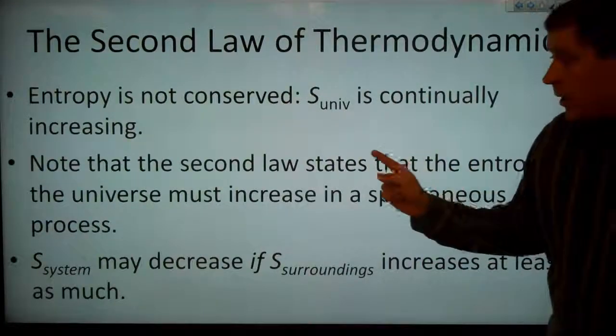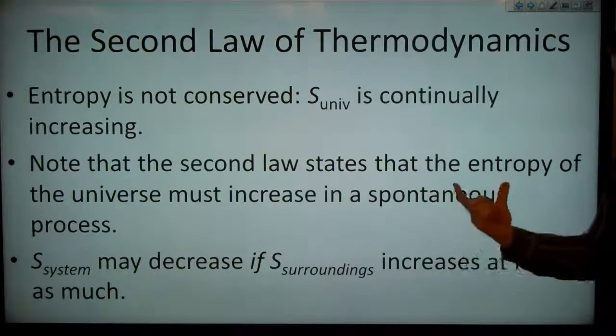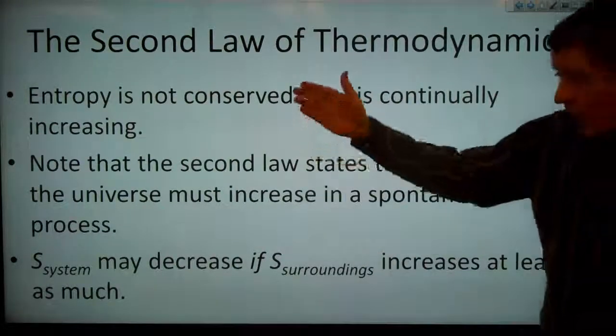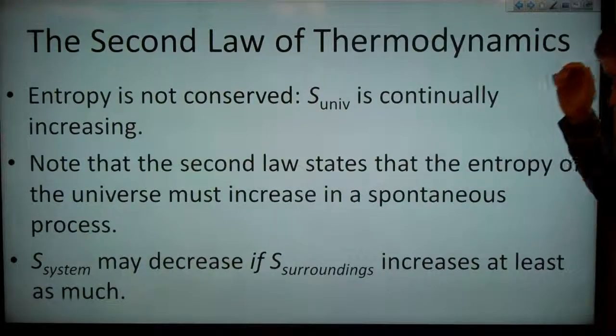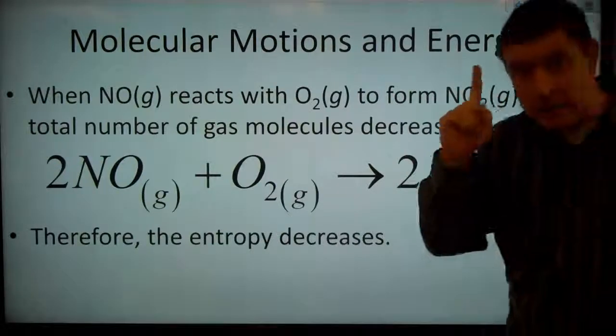So, note here that our second law states that the entropy of the universe must increase in a spontaneous process. And again, the entropy of our system can decrease if the entropy of our surroundings is increasing at least as much. It has to increase at least as much.